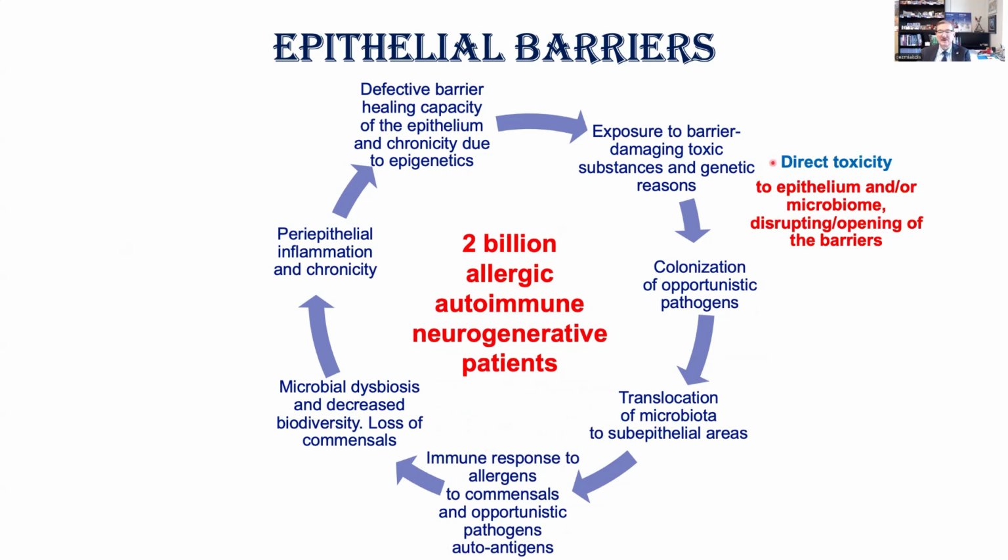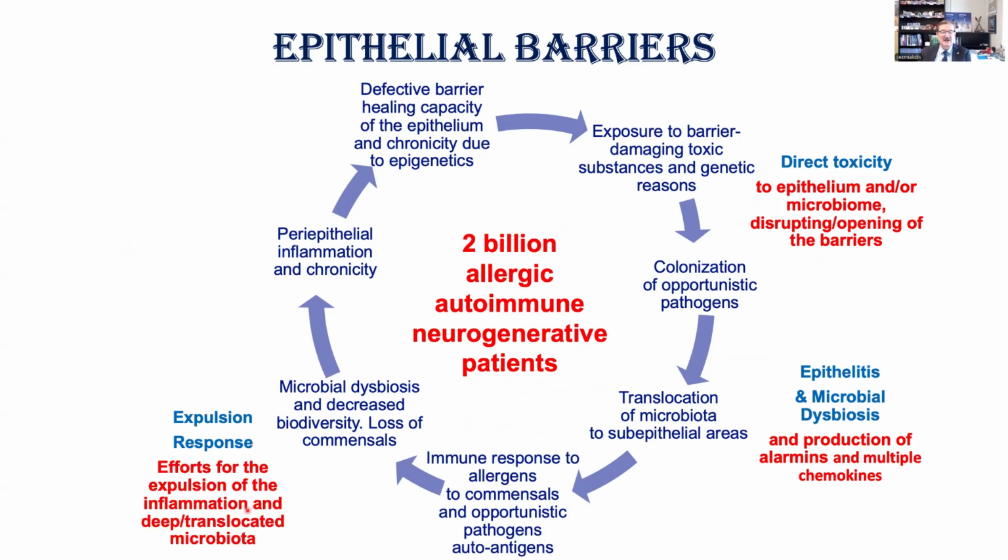So in summary, we have the direct toxicity of the epithelium-damaging agents, then epithelitis and microbial dysbiosis take place, and then the expulsion response takes place. And there is also a circulating inflammation that plays a role in bringing this inflammation to other far tissues. Like if the gut is inflamed, diabetes gets worse, or fatty liver gets worse. These kinds of far organ interactions, the gut-brain axis, gut-lung axis, gut-skin axis, or lung-brain axis, all play a role in making the chronic diseases.